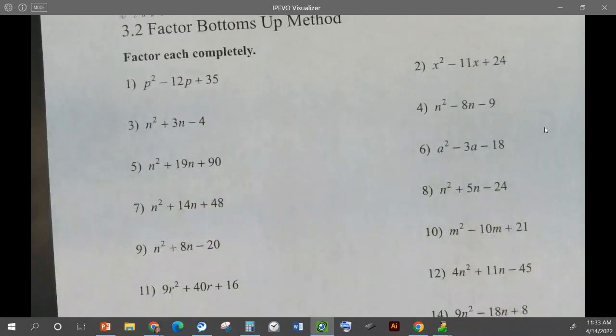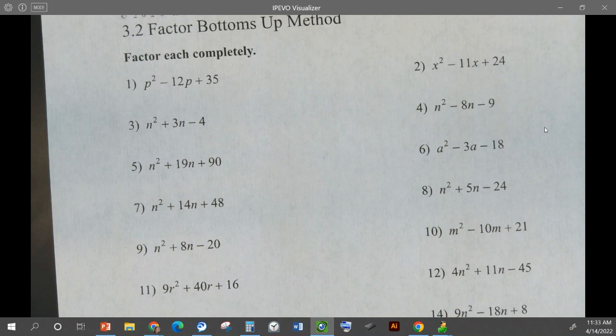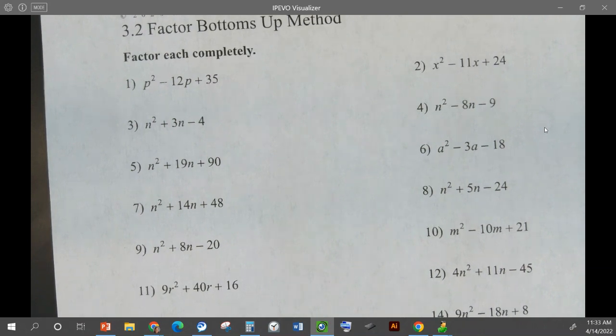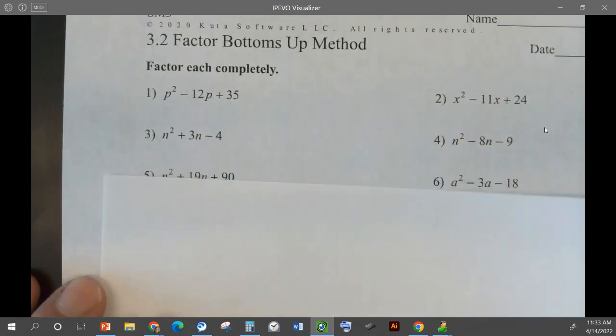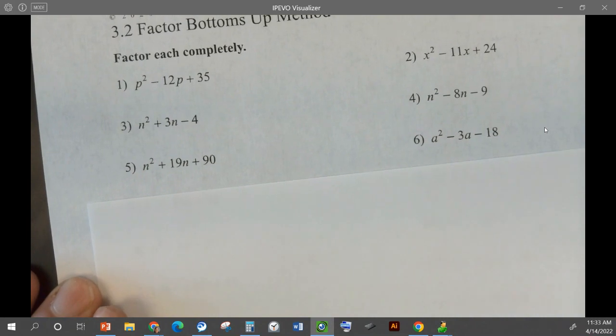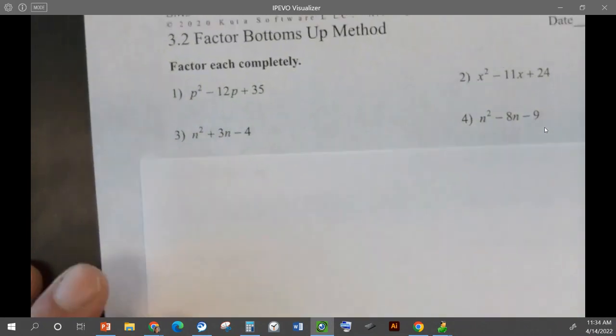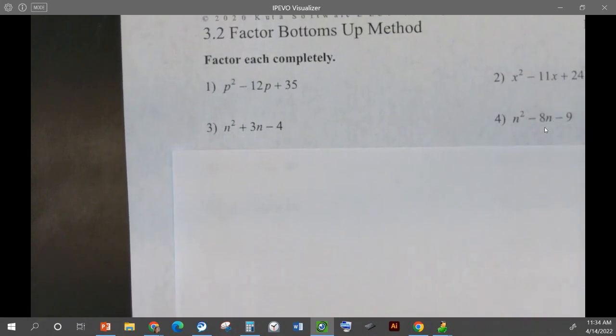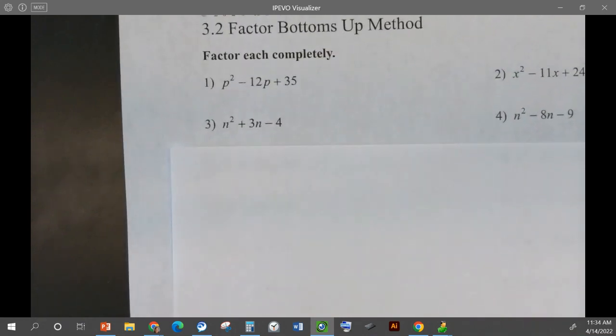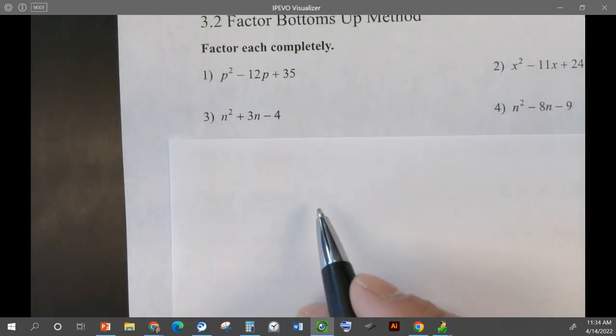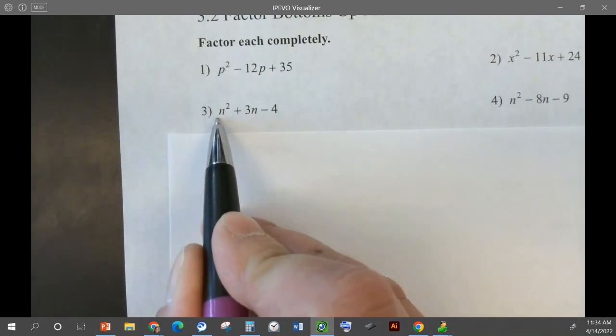So let's look at one like last time, where A is 1. And we'll still use our same method today. So let's try number 3. So 3, what is A?